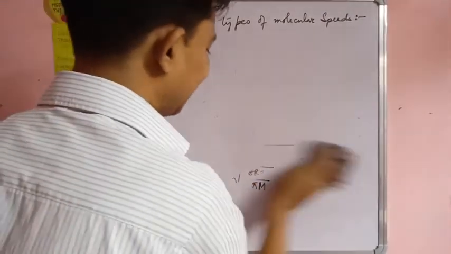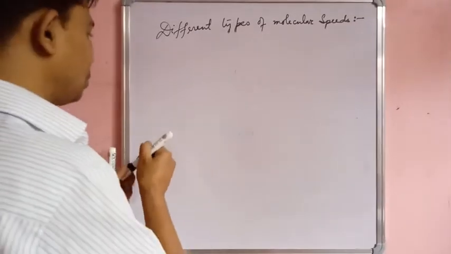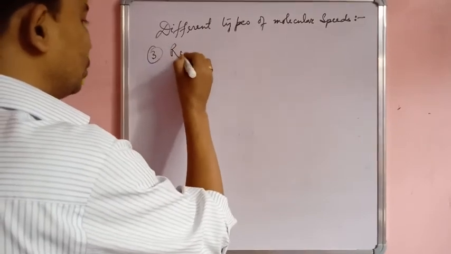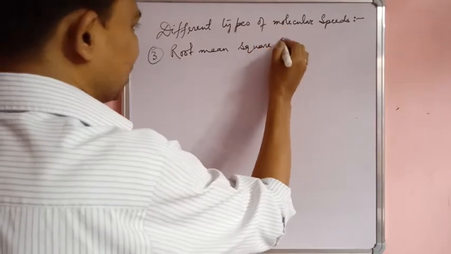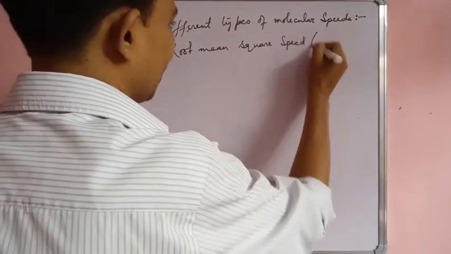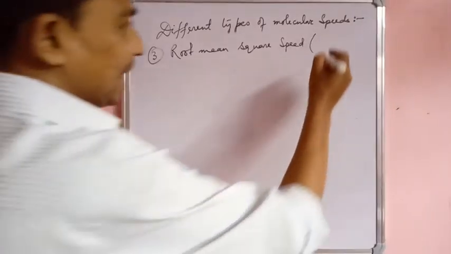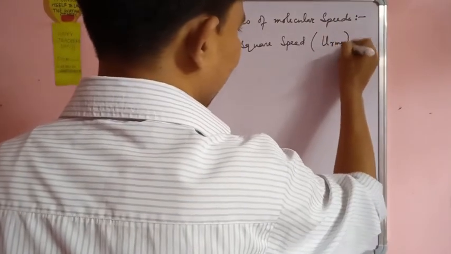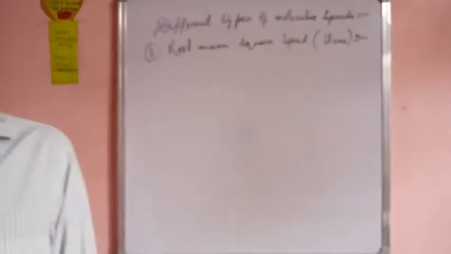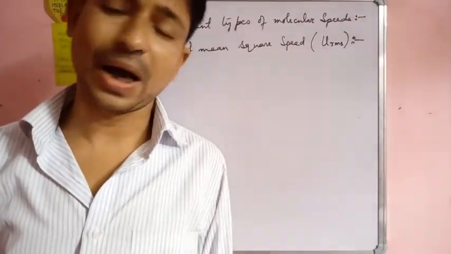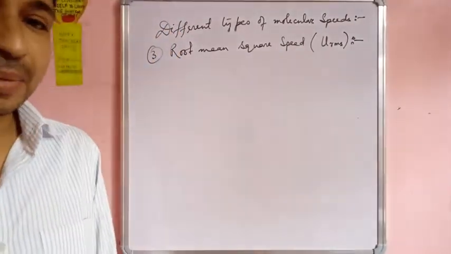चलो देखते क्या होता है. सो थर्ड वन इज रूट मीन स्क्वायर स्पीड. Root mean square speed. It is denoted by URMS. Okay. So what is root mean square speed? It is the square root of the mean of squares of speeds of different molecules at a given temperature.